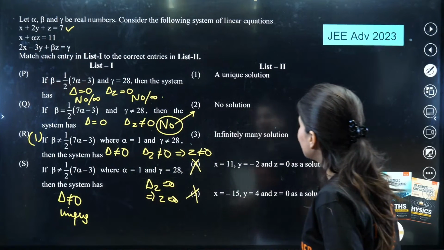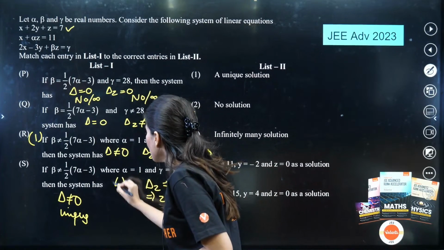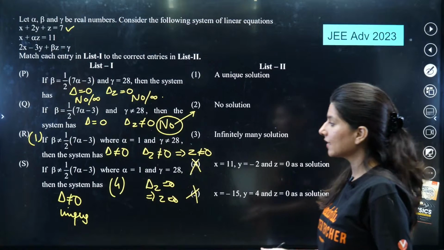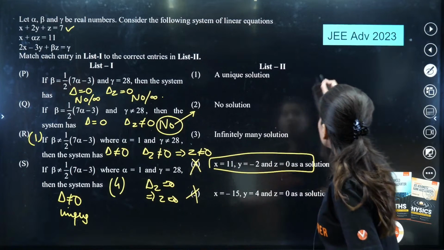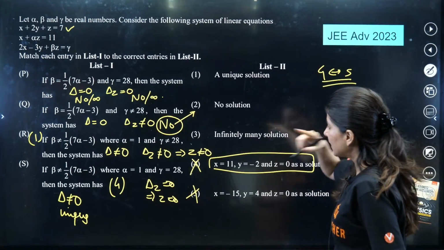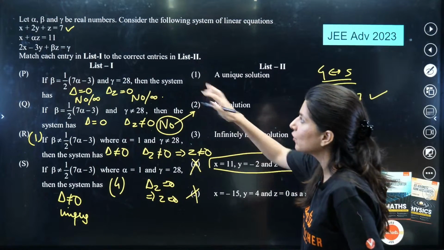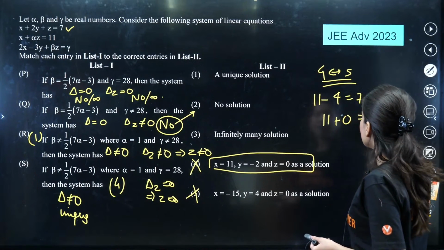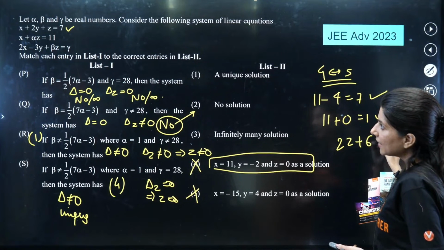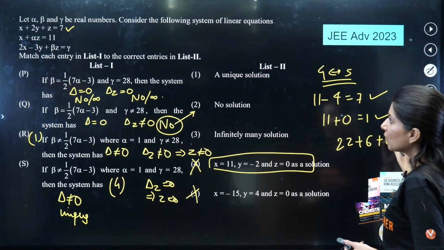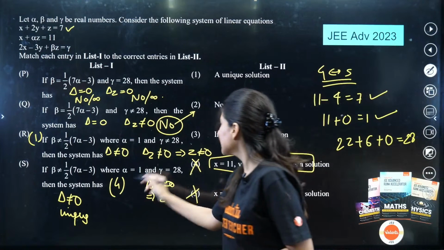So S over here will match with what? Yes, 4 is correct for your S, correct? How? Alpha equals 1, you just put 4. Let us check 4 for S. So x equals 11, then we have minus 4 equals 7. Yes, the first is getting satisfied. What about the second? 11 plus 0 equals 11. The second is also getting satisfied. What about the third? So 22 plus 6 plus beta z, which is anyway going to be 0, and this is going to be gamma which is 28. Yes, definitely it is matching. So S is matching with 4.